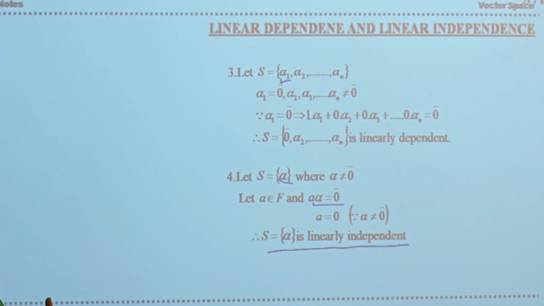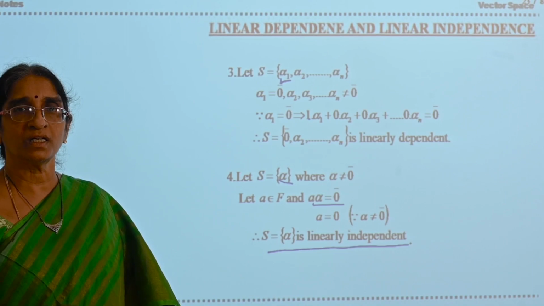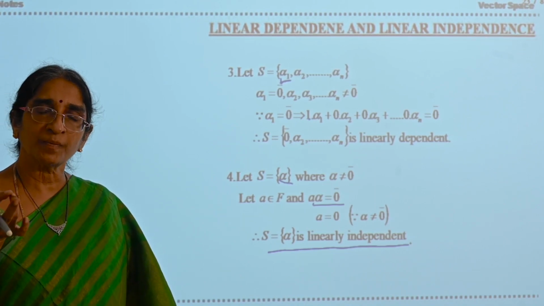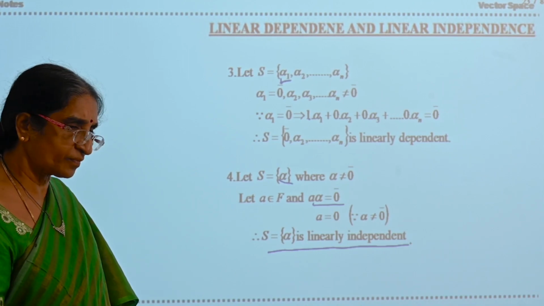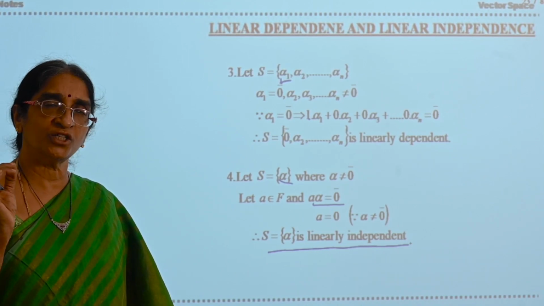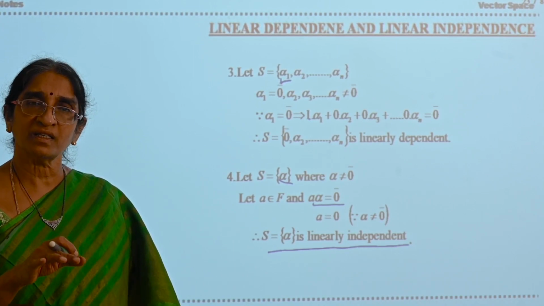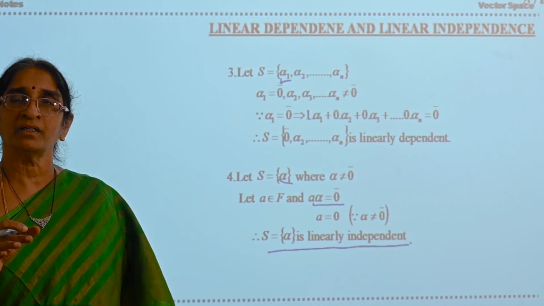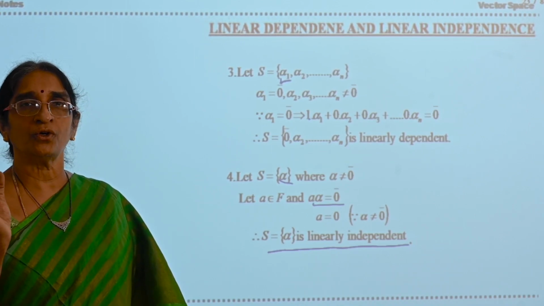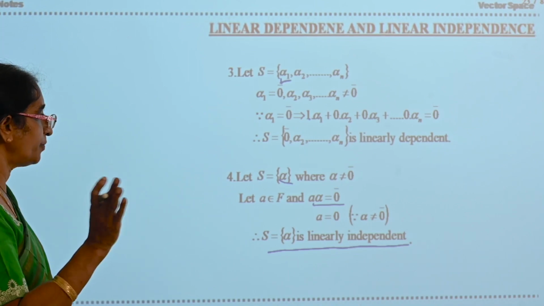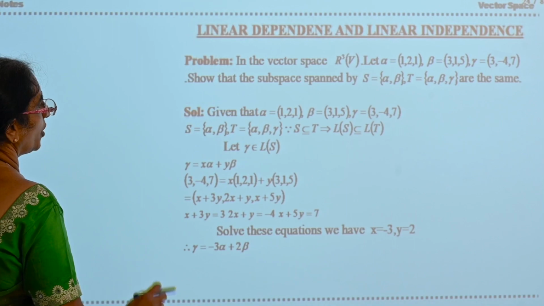So in this theorem what you have seen: every superset of a linearly dependent set is linearly dependent, every subset of a linearly independent set is linearly independent, any set which contains 0 bar is linearly dependent, and any singleton set, that is any set which is having only one element and that element is not equal to 0, will be a linearly independent set.